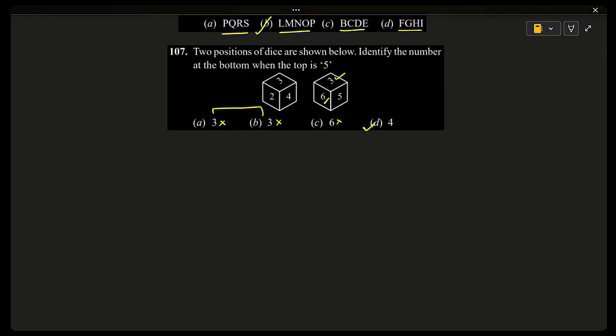But going by the figure also, so first of all, you can see the top 3 is here. That means if you rotate either this one or this one, you can get the other one, right? So 5 and 6 if I rotate, okay. So what I'm doing is I will rotate the second figure to become the first figure. So 5 will be going here and 6 will be going here. Then 2 and 4 will appear here. So when 5 is going that side, 4 will be opposite to that. That is option D. Next, 108.